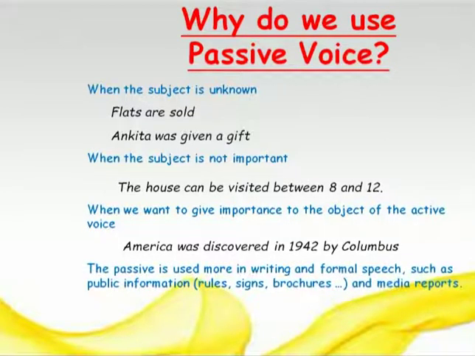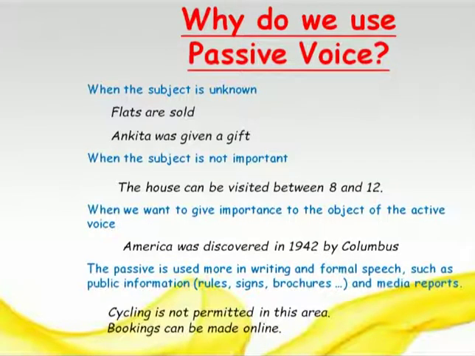The passive is used more in writing and formal speech. This is one of the very important factors while making use of passive voice. The passive is used more in writing and formal speech such as public information, for example rules, signs, brochures, reports, etc. Cycling is not permitted in this area, right?